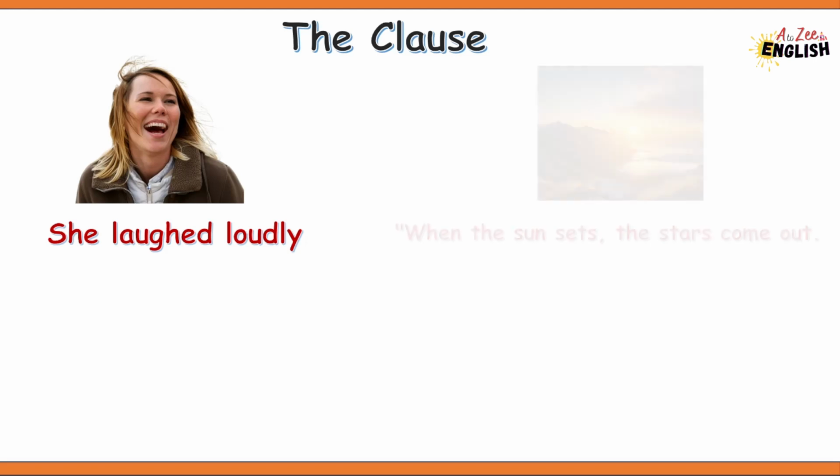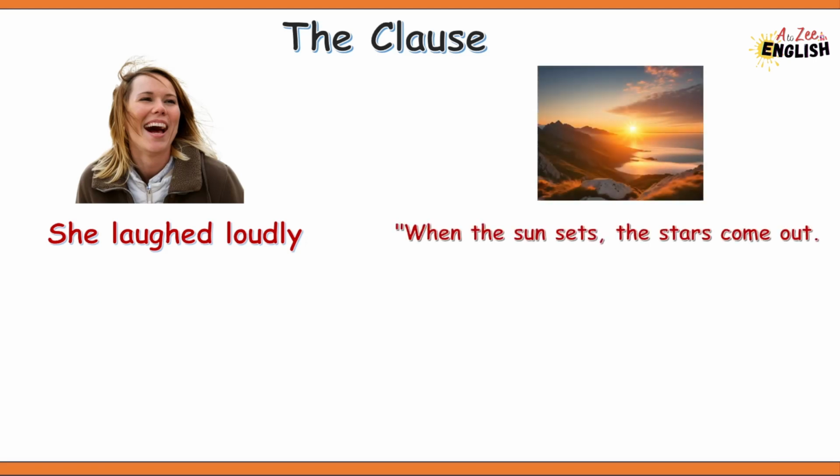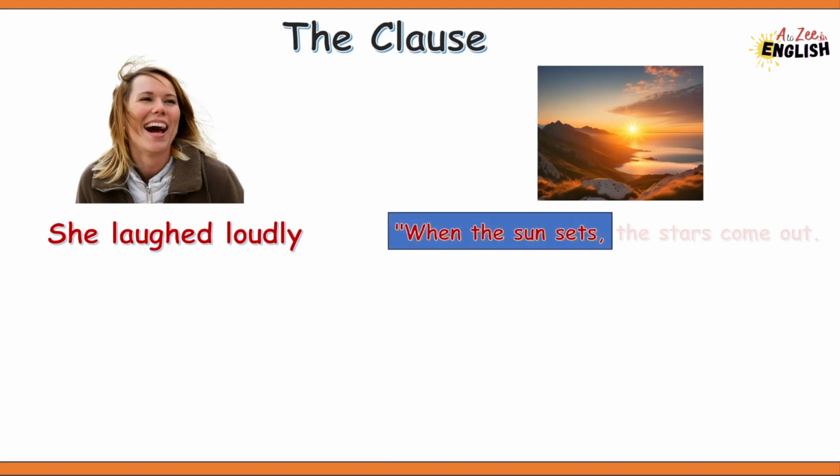Let's take another example. When the sun sets, the stars come out. Let's take the one clause, "when the sun sets." This group of words also has a subject, the sun, and the action, sets. But it's waiting for more to be a full story. It's like a teaser that makes us want to know more. So this gives us the time when something happens, but it's not the whole story. It needs more words to finish the thought. That's why we call it a dependent clause. It's depending on more words to make sense. However, it is a clause.